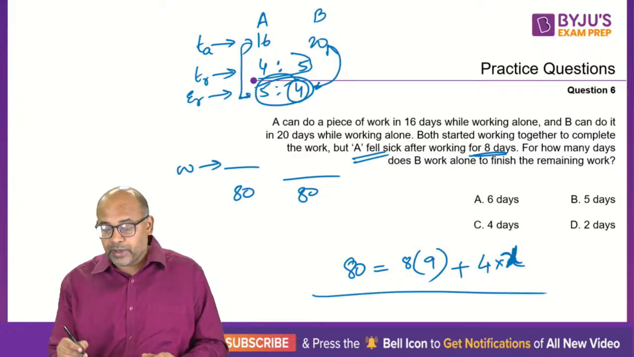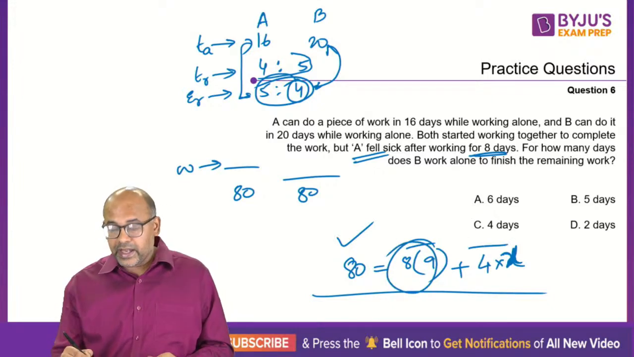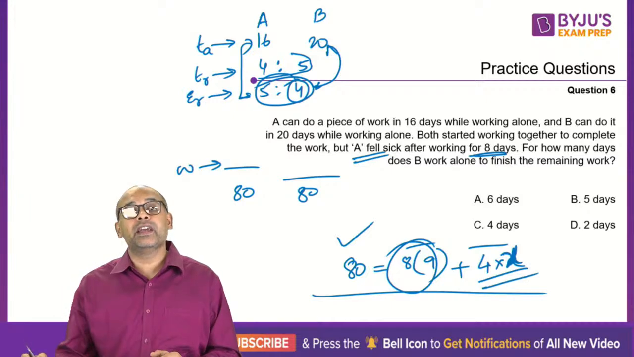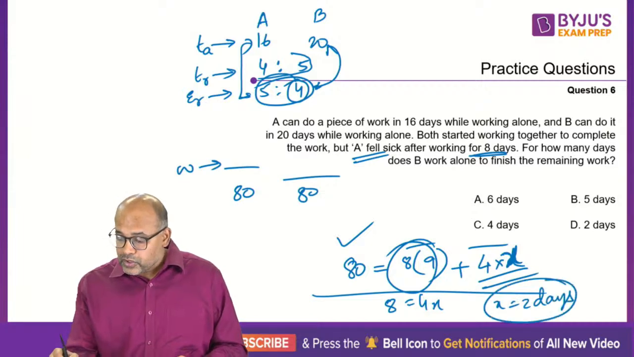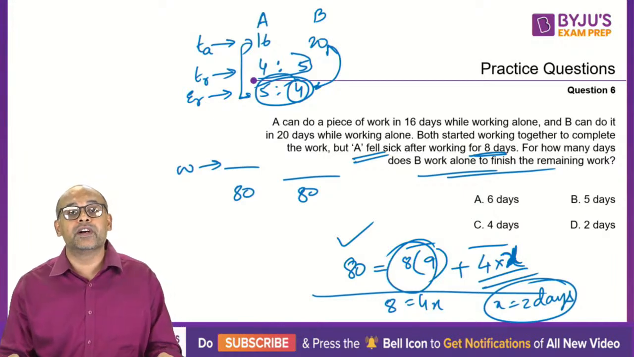So this is my equation. My total work should always be equal to what is getting done. So 8 days, 9 efficiency per day, 8 9s are 72, and the remaining days only B is working. So this is 8 equal to 4x, or x equal to 2 days. So basically B will work alone for the remaining 2 days to get the work done.